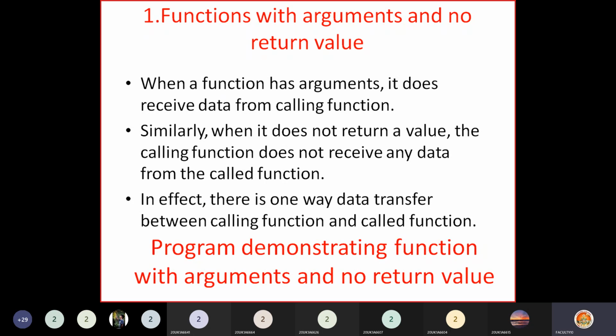Like the a comma b values you are passing in the example. Similarly, you are handing over the bike to him. What he will do is repair the bike and keep it with him. He is not going to return it to you. So that bike he keeps with him. This is an example to understand functions with arguments that take an argument but have no return value. That means the mechanic is not going to return that bike.